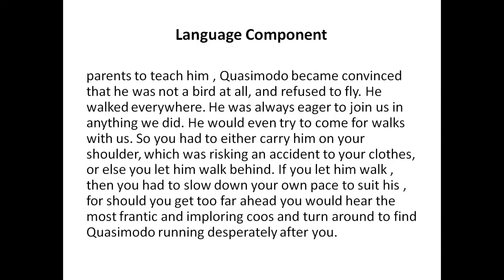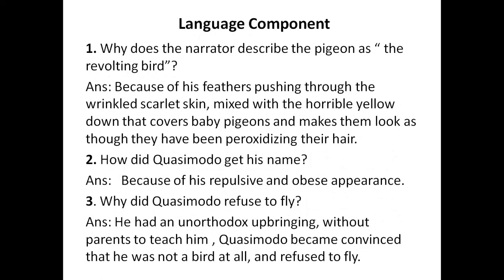If you let him walk, then you had to slow down your own pace to suit his. For should you get too far ahead, you would hear the most frantic and imploring coos and turn around to find Quasimodo running desperately after you. So this is the passage. Now look at the questions.